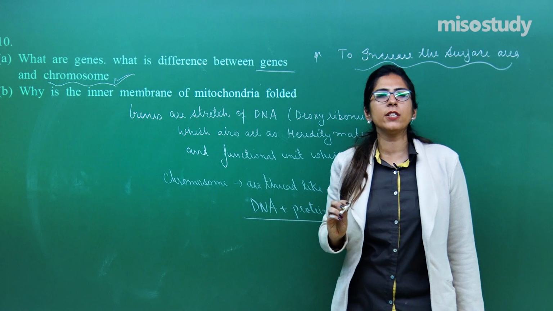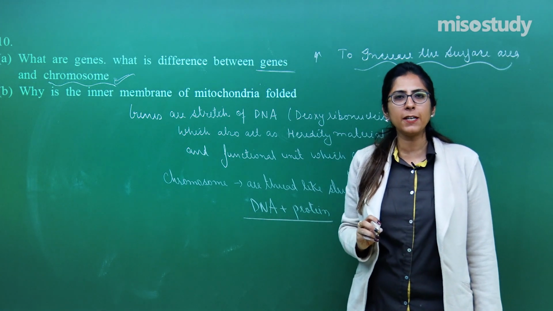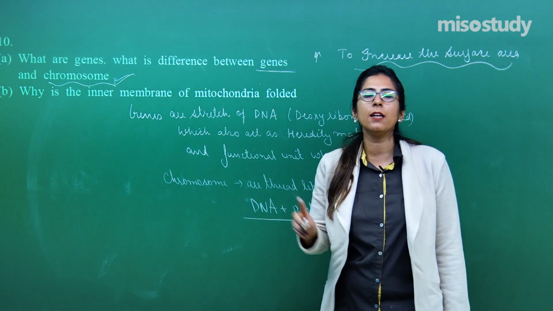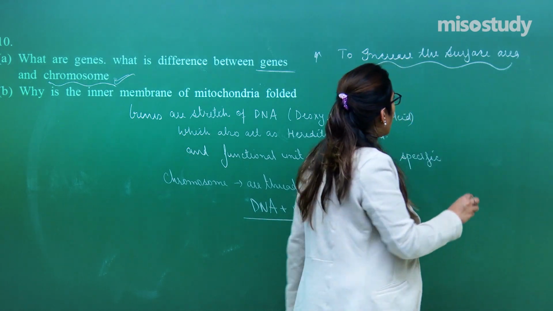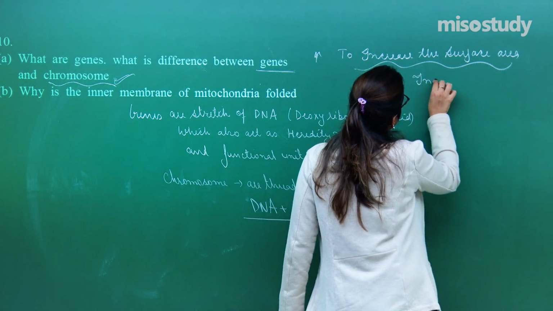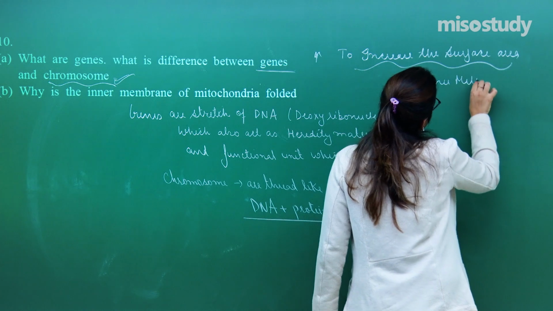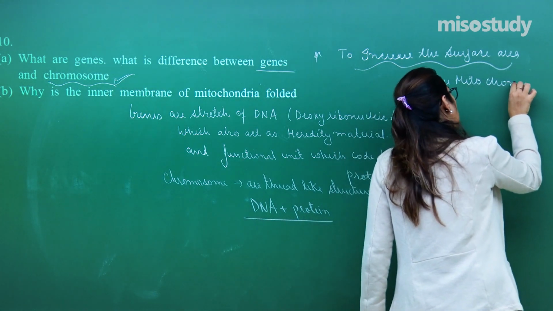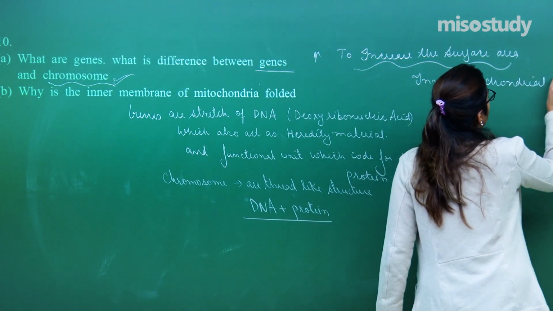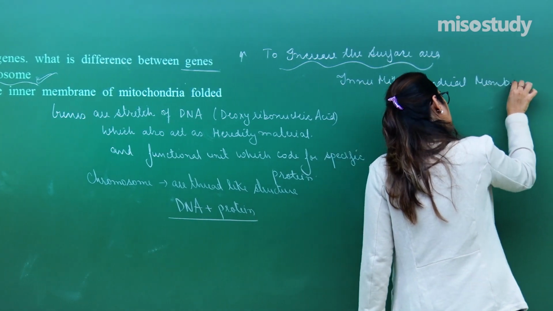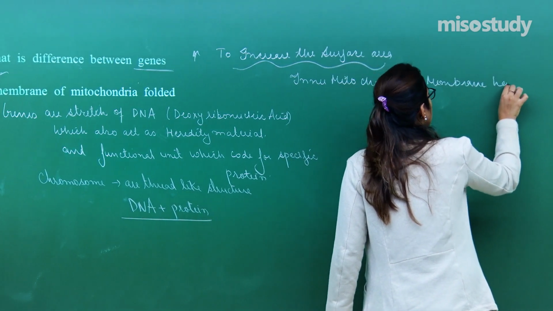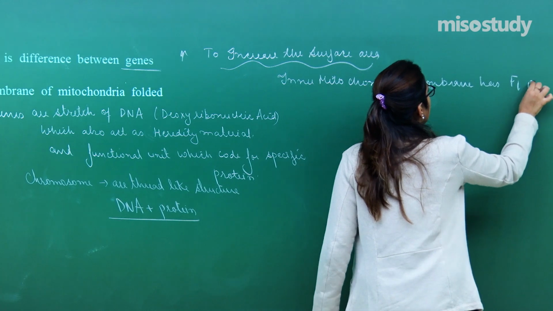Because the majority of the reactions by which ATP is synthesized occur on the inner mitochondrial membrane. Because this inner mitochondrial membrane has F1 particles.